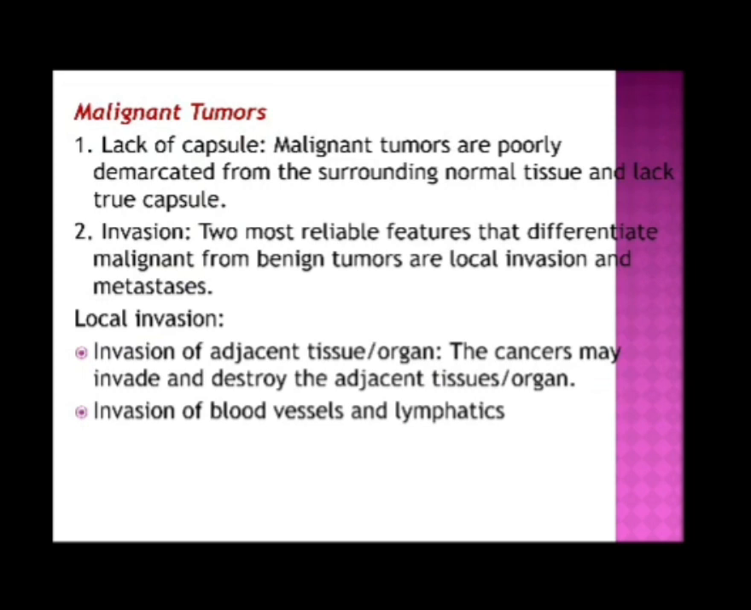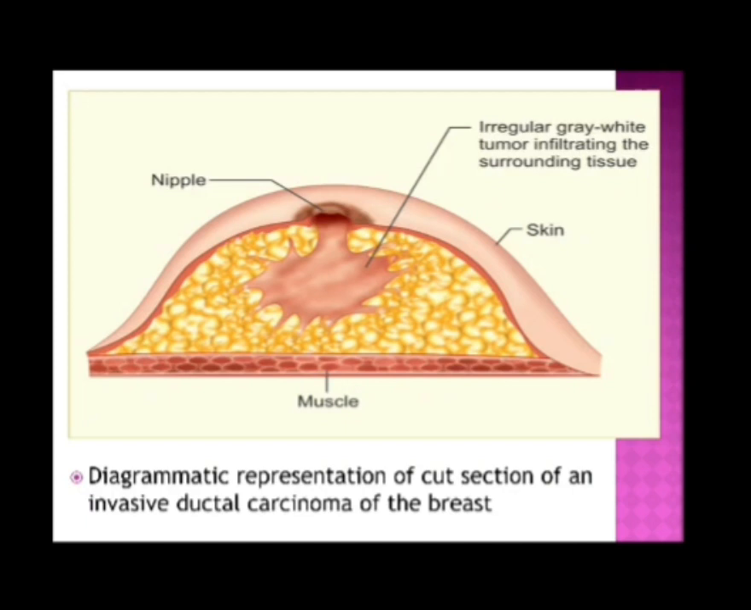Invasion. The two most reliable features that differentiate malignant from benign tumors are local invasion and metastasis. Local invasion: invasion of adjacent tissue or organ of origin. The cancers may invade and destroy the adjacent tissues or organs. Invasion of blood vessels and lymphatics. Diagrammatic representation of a cut section of an invasive ductal carcinoma of the breast.